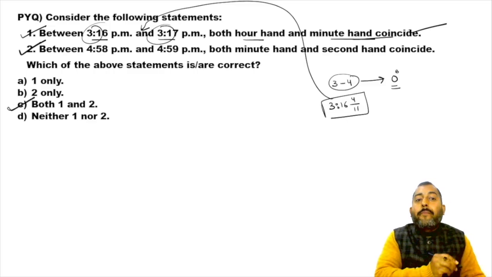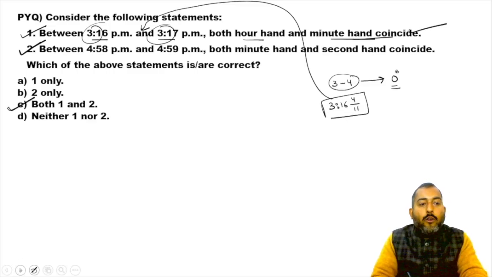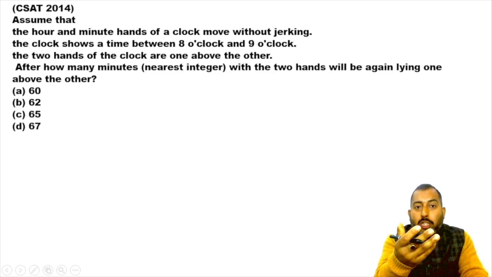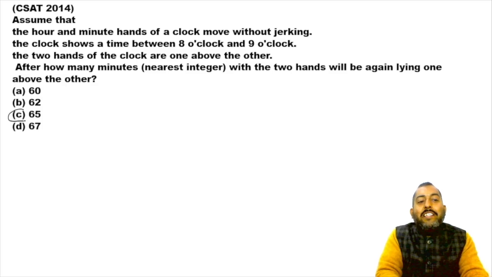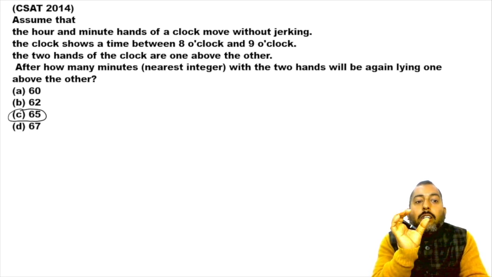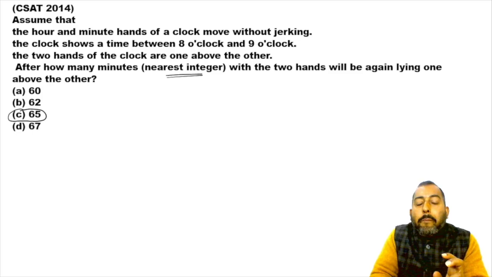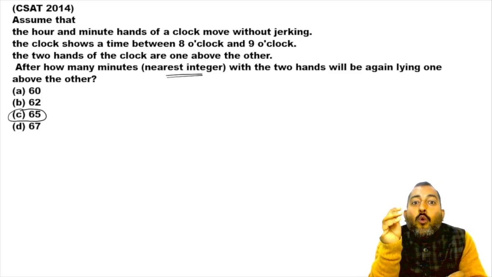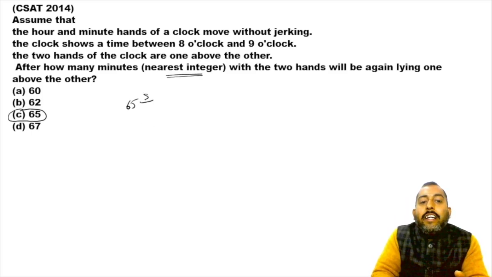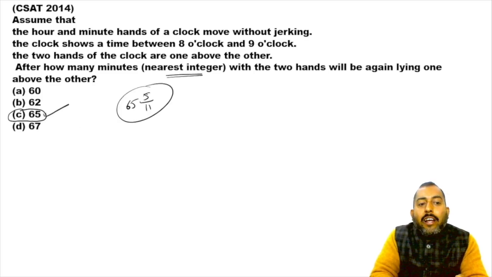Answer of this question is option C. Let's move on to the next question. This is quite easy. If you read this question properly, definitely you're gonna get 65 as an answer here, because in this question examiner is talking about the nearest time period in terms of integer between two coincidences, between two overlapping of hands. It is 65 5/11. So nearest integer to this value is 65, option C.